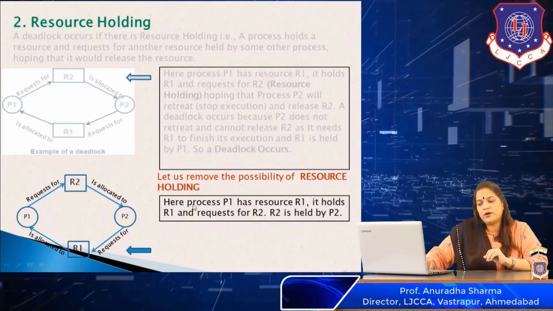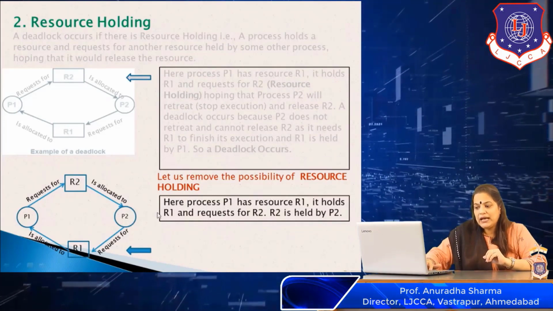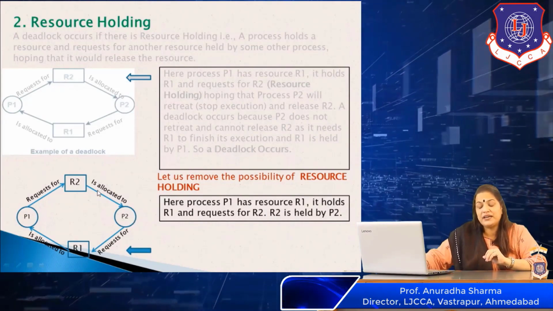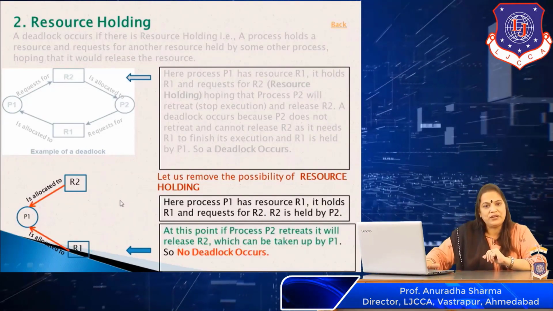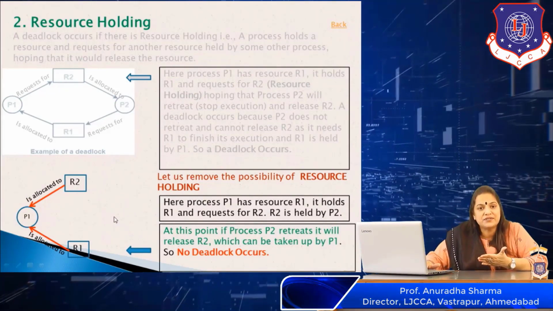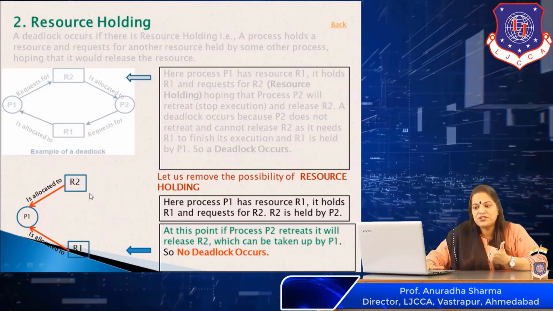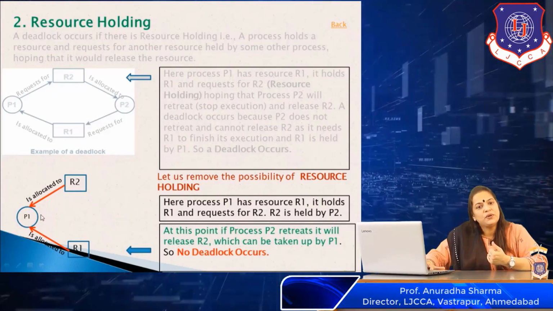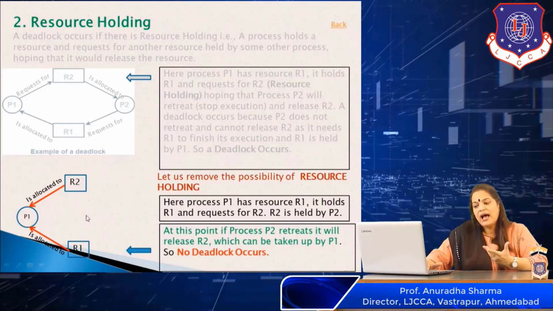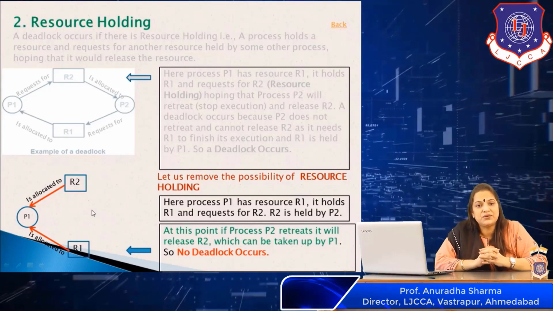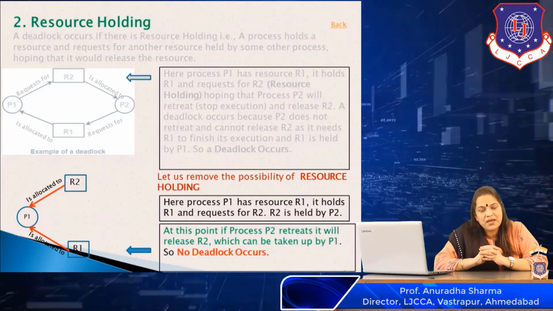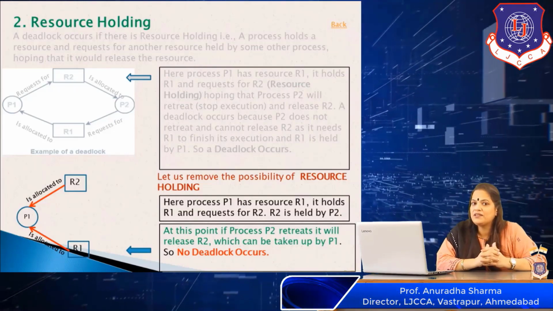Now if I remove the possibility of resource holding, that means P2 retreats. Now if P2 retreats over here, it will release R2. P2 retreats, that means it goes away from the system, it releases the resources. Now if P2 releases R2, R2 can be allocated to P1. And P1 now has both R1 and R2 and it can peacefully continue the execution. There is no deadlock. P1 can finish the execution and be out of the system. So no deadlock occurs if there is no resource holding.